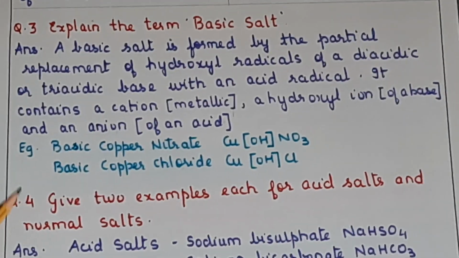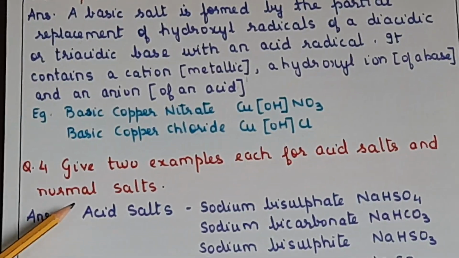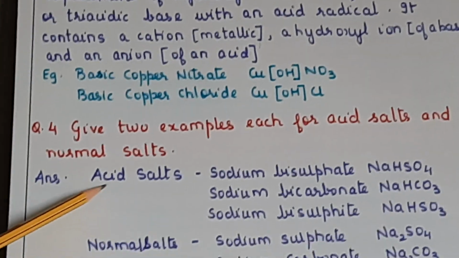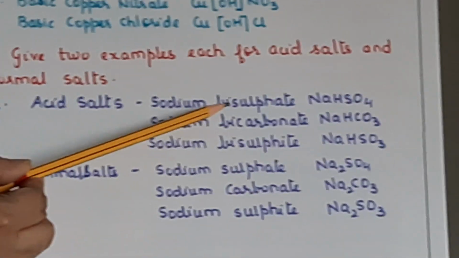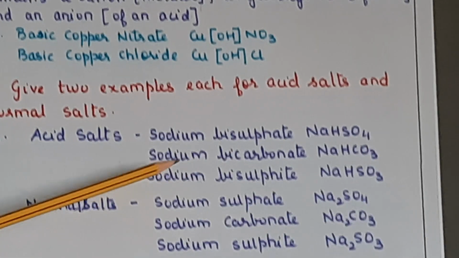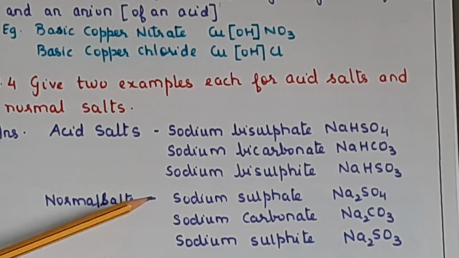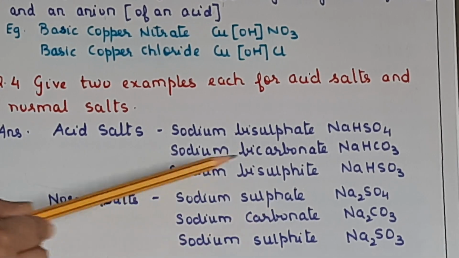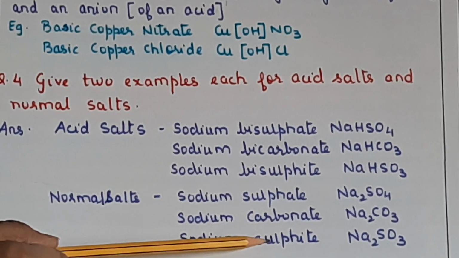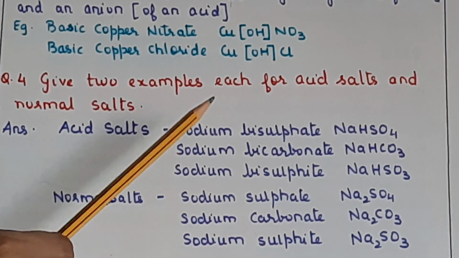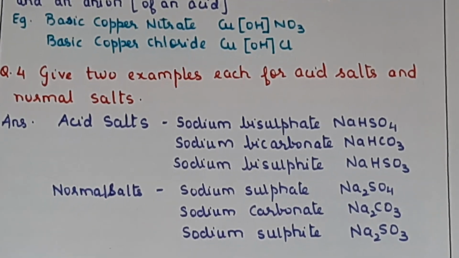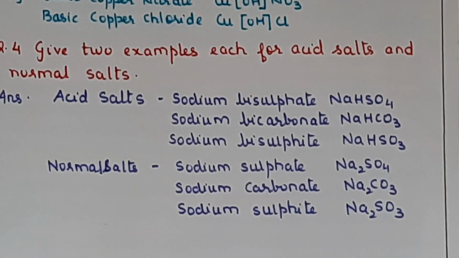Okay. Now, give 2 examples each for acid salts and normal salts. So acid salts are sodium bisulfate, sodium bicarbonate, sodium bisulfite, and we have written the corresponding normal salts only. So sodium sulfate, sodium carbonate and sodium sulfite. Okay, just see the comparison, so it becomes easier for you to remember. So we'll have a look at the next part now.